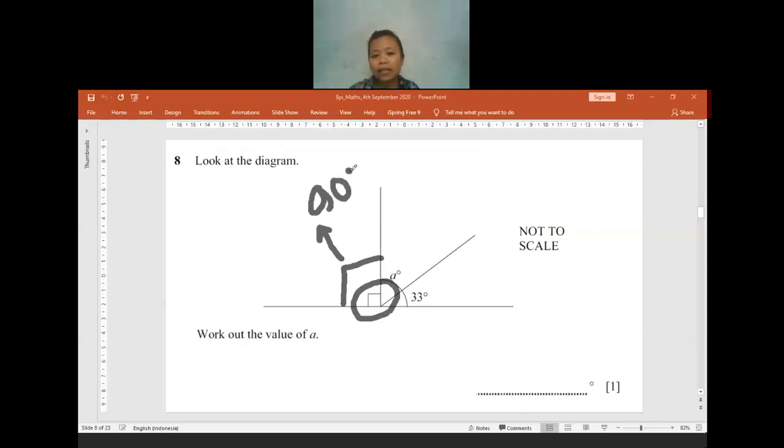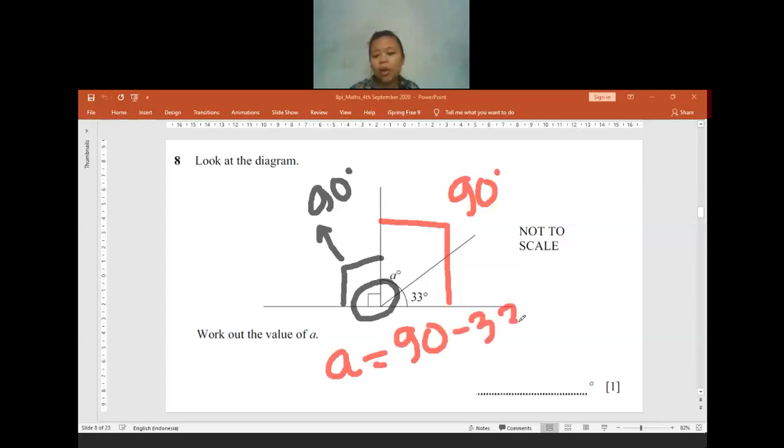As you remember, a straight line has 180 degrees. So if we already have 90 degrees on this side, the other side will also have a total of 90 degrees. So how do we find A? A is equal to 90 minus 33. 90 minus 33 is not 67. Please stop making silly mistakes. It will be 57 degrees.